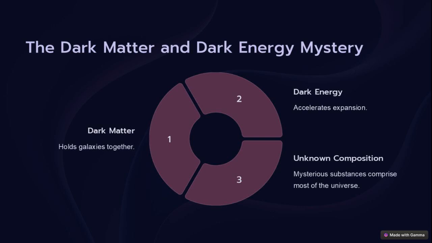Despite our progress in understanding the cosmos, a huge chunk of it remains mysterious. Scientists believe dark matter acts like an invisible glue that helps hold galaxies together, preventing them from flying apart as they spin. On the other hand, dark energy seems to be pushing galaxies apart at an accelerating pace, driving the expansion of the universe faster and faster. Because these components are of unknown composition, they represent some of the biggest unsolved puzzles in astrophysics, making up the vast majority of all that exists.